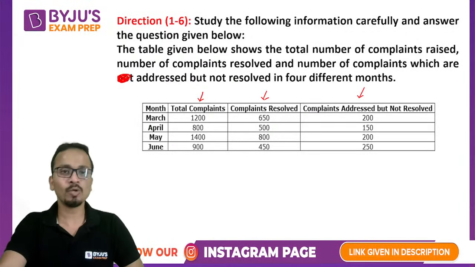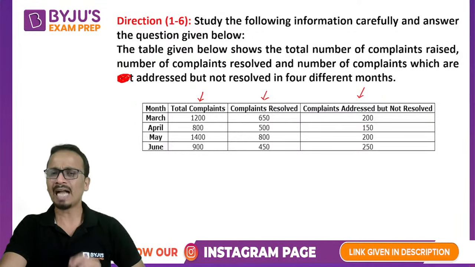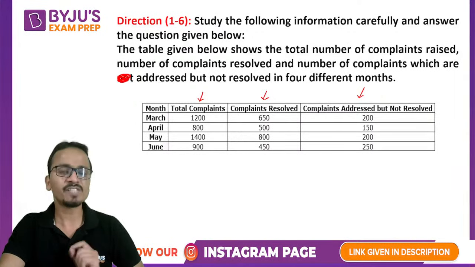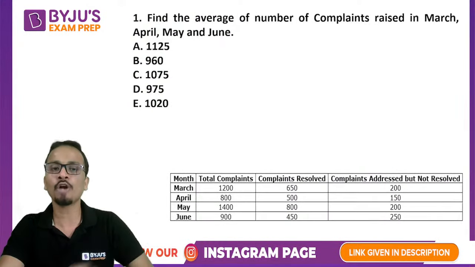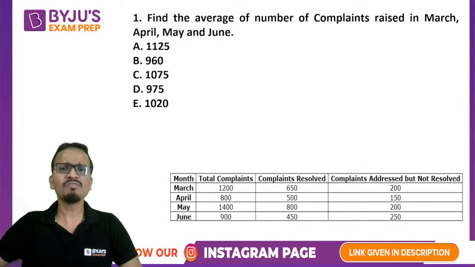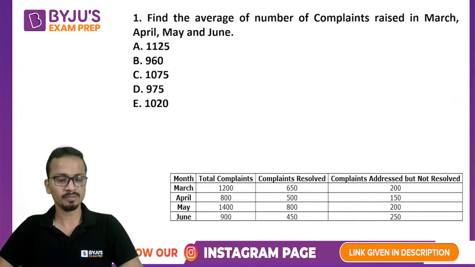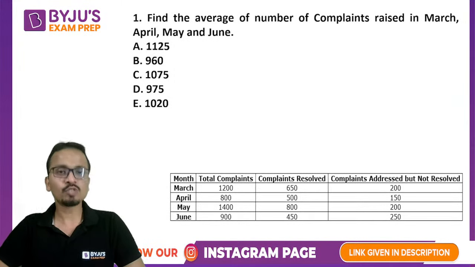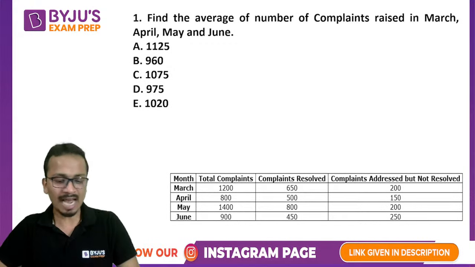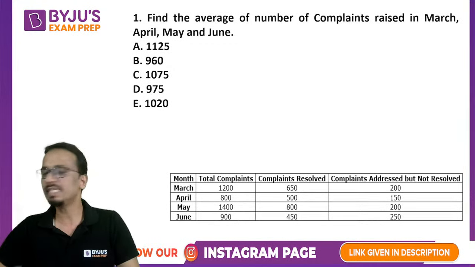All right, so let's move on to the first question. I'll not give you more than 45 seconds for each question. So first question on your screen now. Find the average number of complaints raised in March, April, May and June. Quickly solve this one and write your answer as the option number A, B, C, D or E.